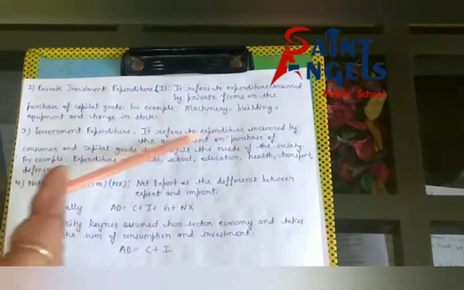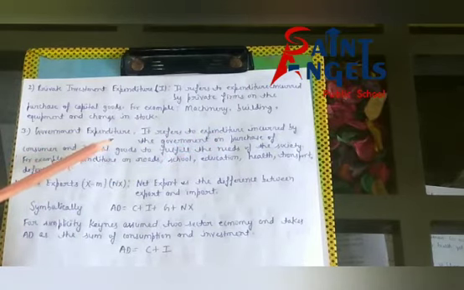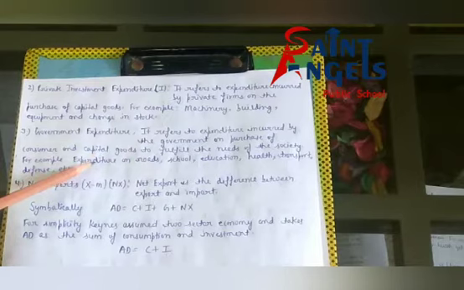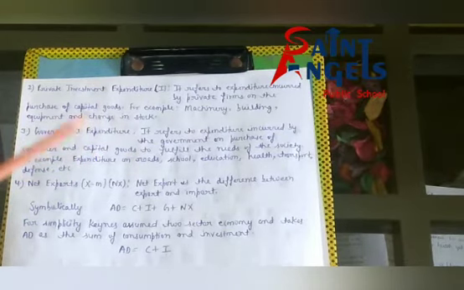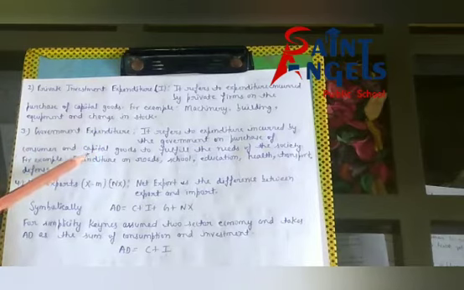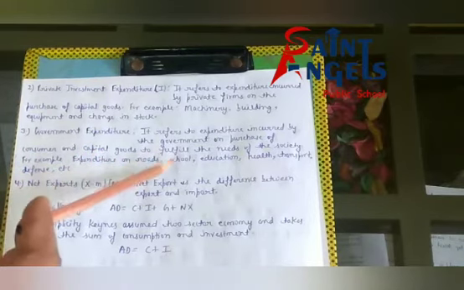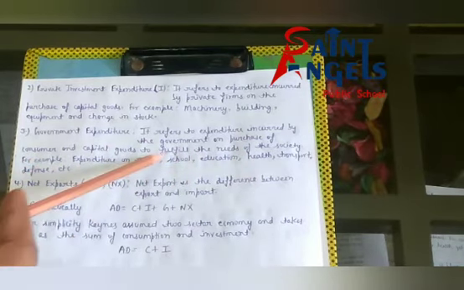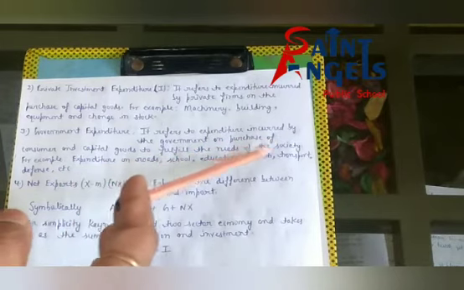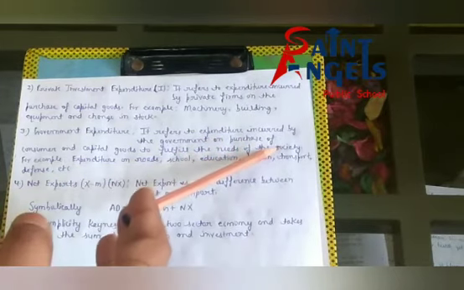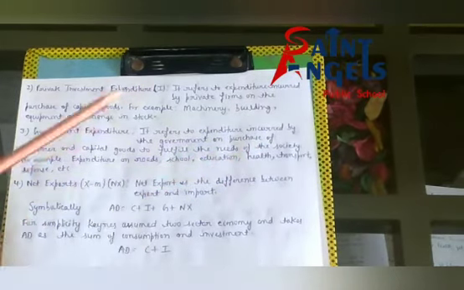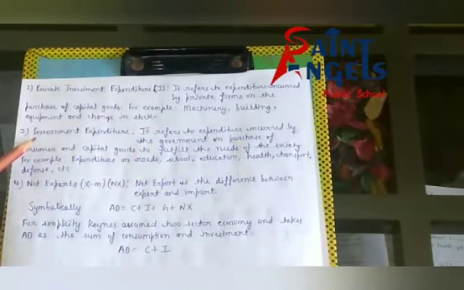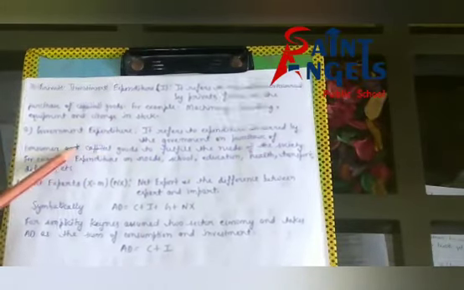Government on purchase of consumer goods and capital goods means government spends money on these facilities like expenditure on roads, school, education, health, transport, defense, etc. to fulfill the needs of the society. You can say needs of the people. I hope all of you have understood what is the meaning of government expenditure.